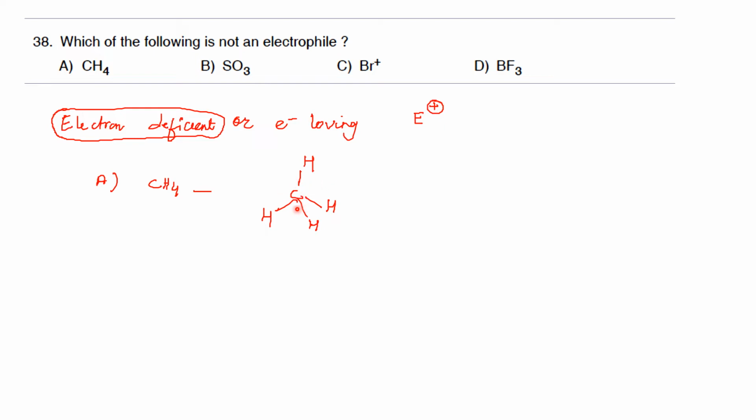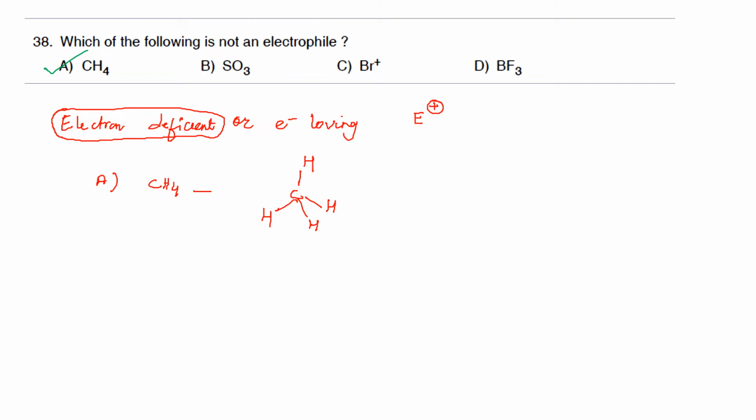Around the carbon atom there are 8 electrons, and for each hydrogen there are 2 electrons. So it satisfies the octet and it is stable. So definitely methane is not electron deficient. Therefore we can rule out the possibility for methane to act as an electrophile. So most probably this will be the answer. Now we have to have a look at the other options as well.